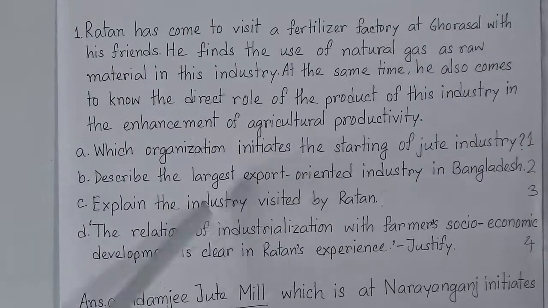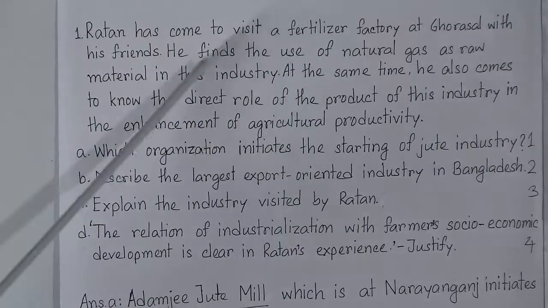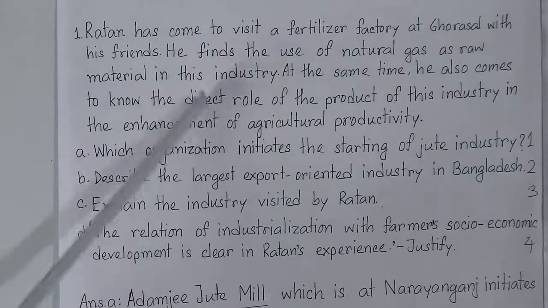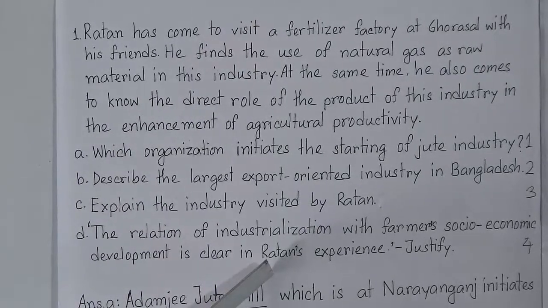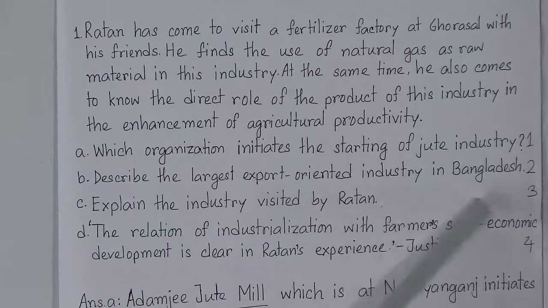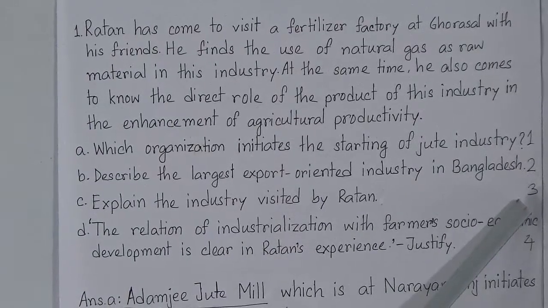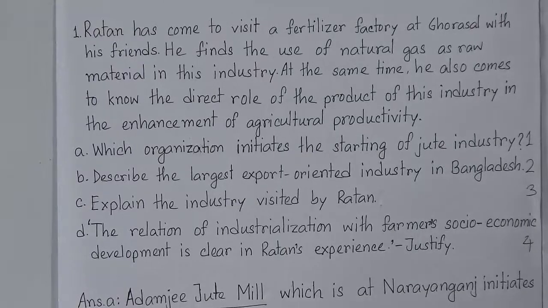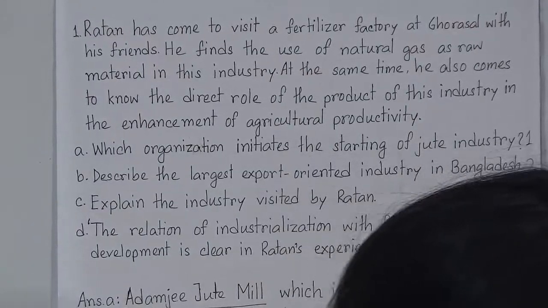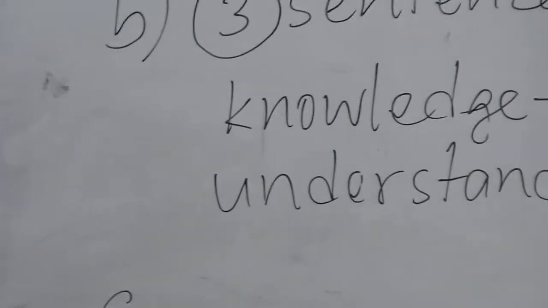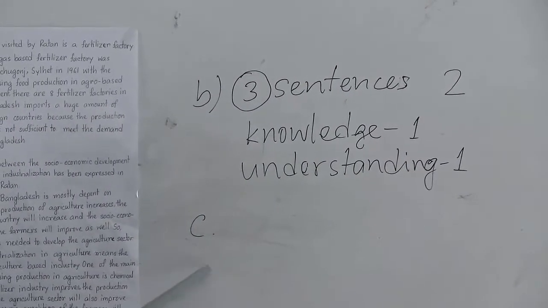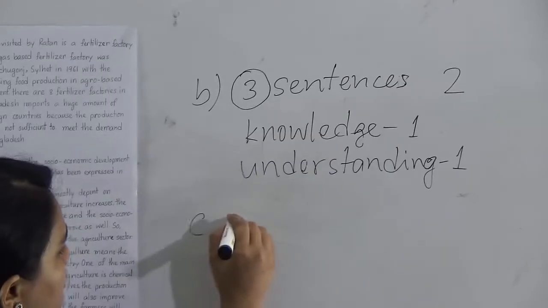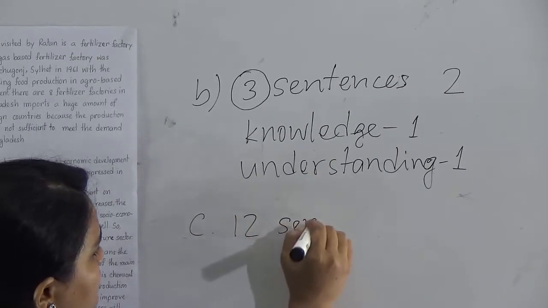Question numbers C and D will be related to the stem. You need to use the stem to write the answers of C and D. Question number C carries 3 marks: 1 mark for knowledge, 1 mark for understanding, and 1 mark for application. You will try to complete your answer within 12 sentences. It's better.